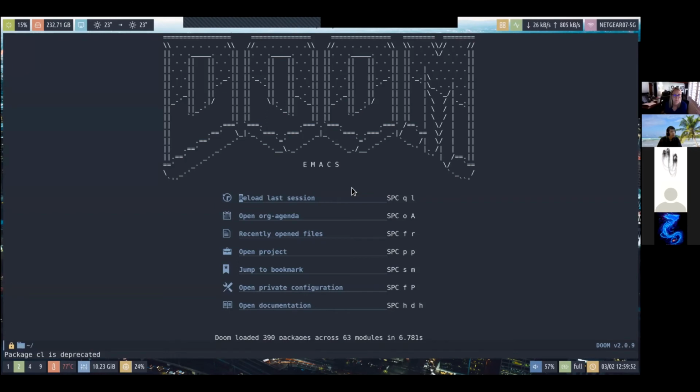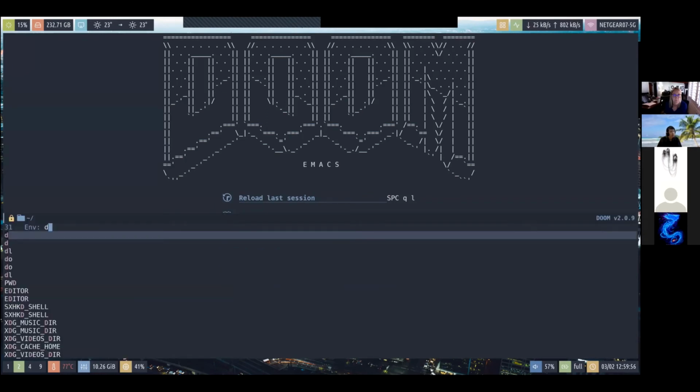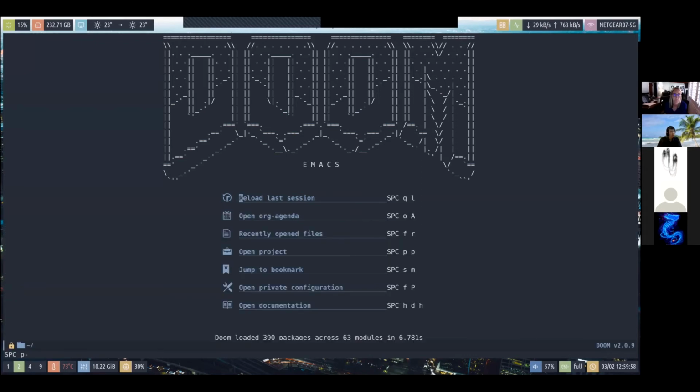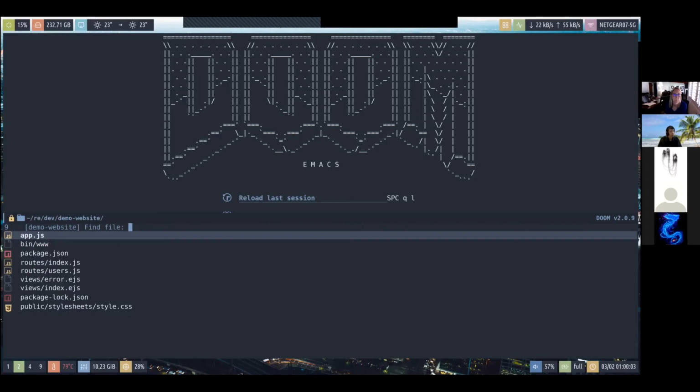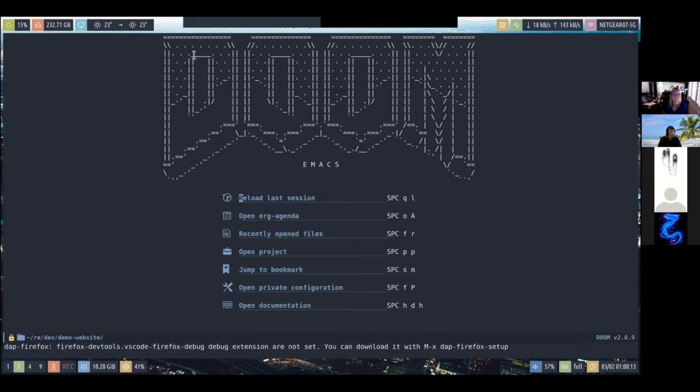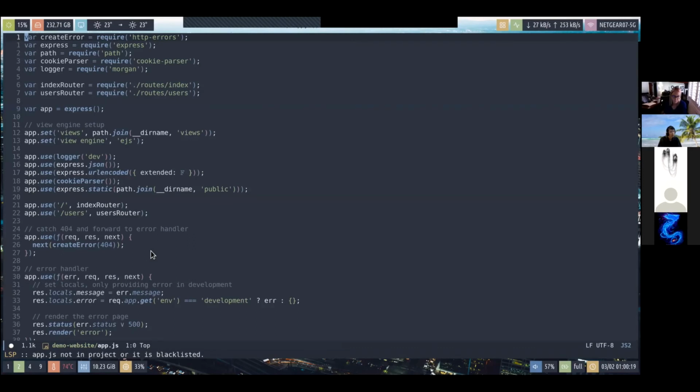So we're going to open this demo website, and then go into app.js, which is the main file of this website. I'm going to explain how this works from the top down.